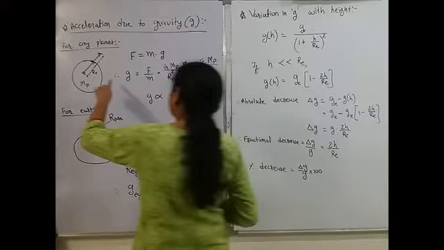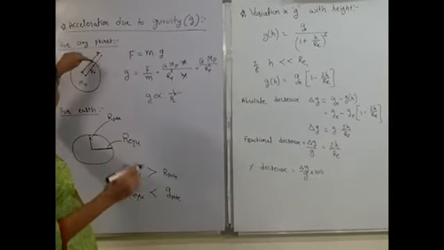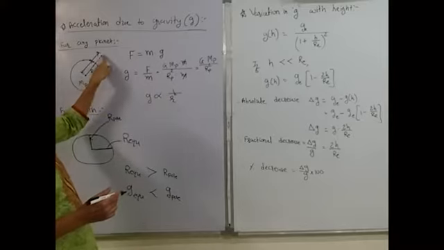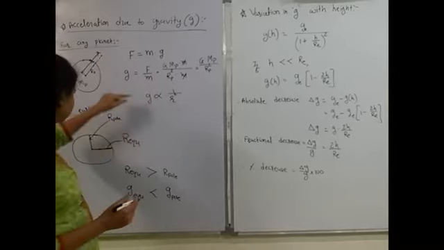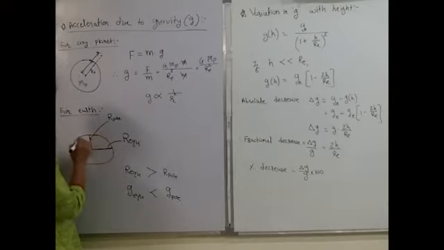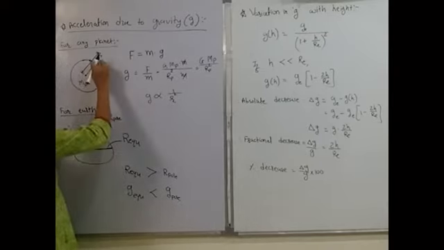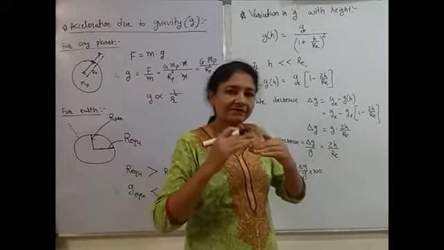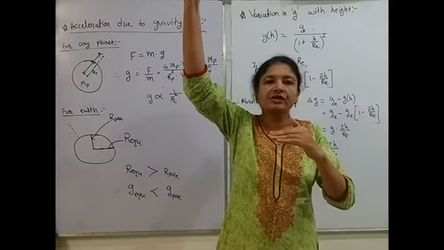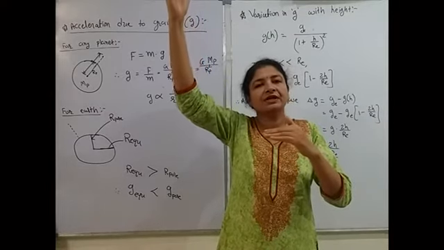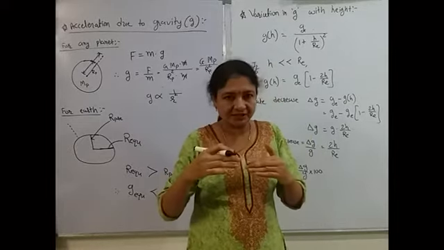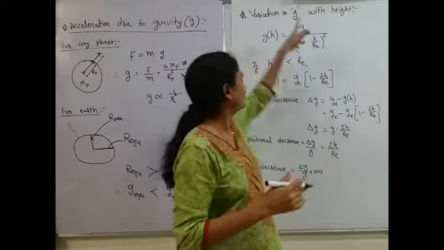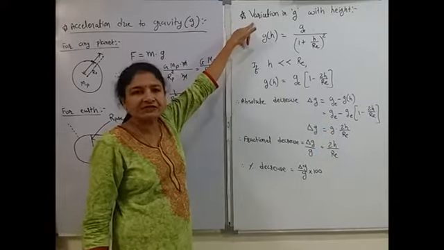Okay, now once again, you have understood that g is proportional to 1 upon r square. As r increases, the value of g decreases. So as soon as we go up from the surface of Earth, the value of r will increase and the value of g will decrease. So as we move away from the surface of Earth, the value of g will gradually decrease. How does it change, and how can we calculate the value of g at different heights? We have one formula here: variation in g with height.